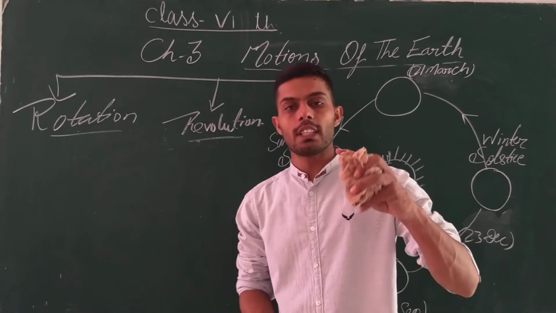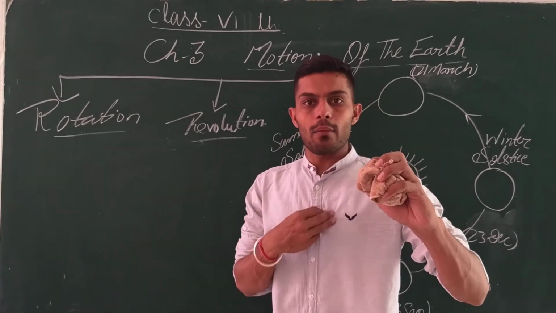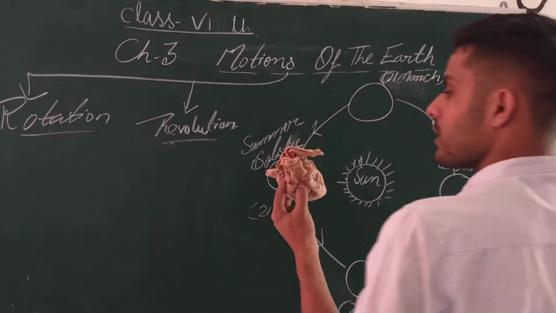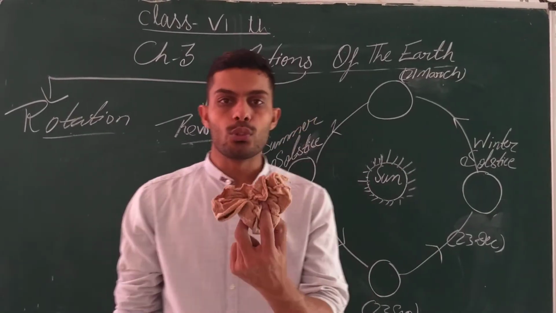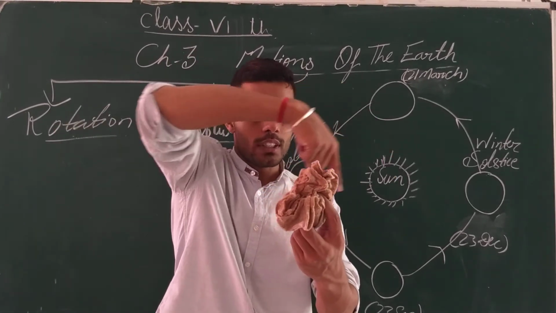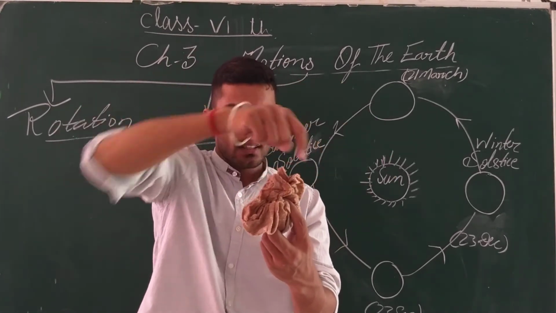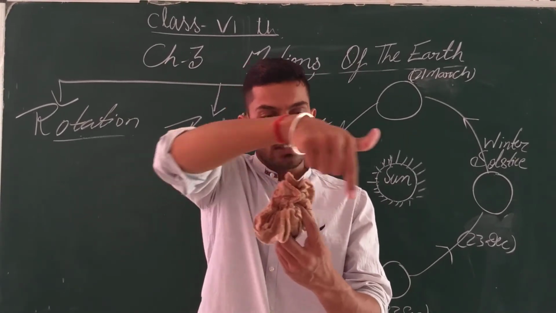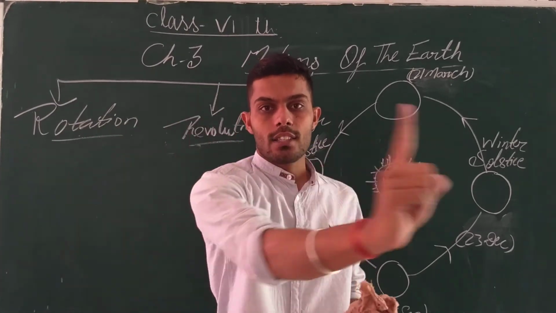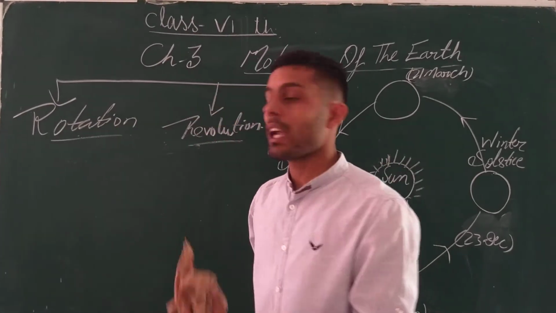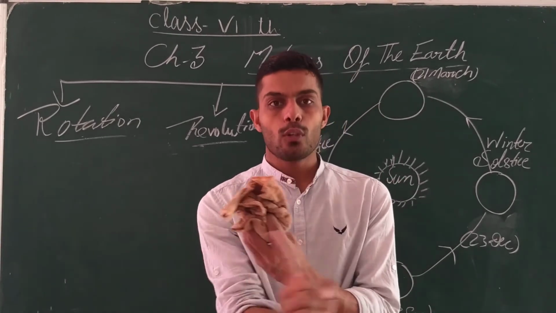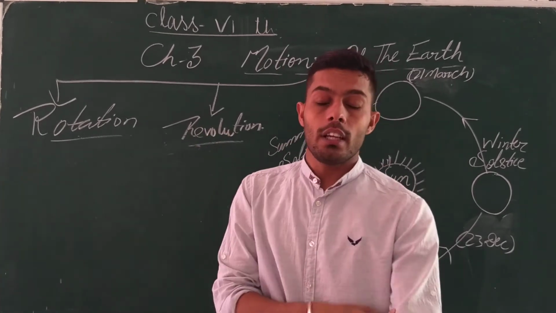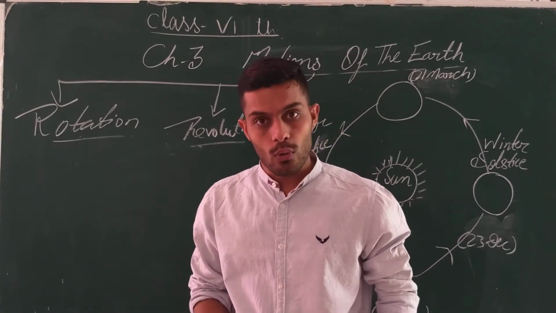Like suppose this is our sun, and I am the Earth. So what will I do? I will revolve around this like this. Got it? This is my revolution. I am just revolving around this on an elliptical path. Elliptical path means it is neither a circle nor a sphere, it is somewhat elongated like this. That is what we call revolution, and the path on which it moves, we are telling that it is the elliptical path on which the Earth revolves around the sun.